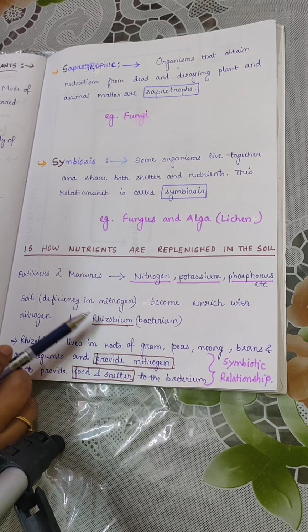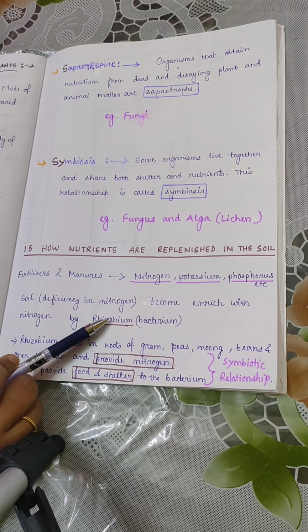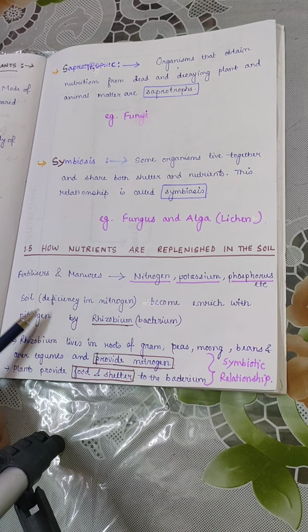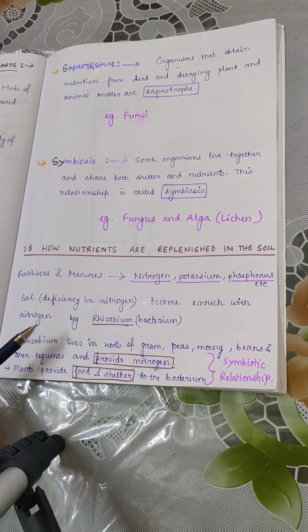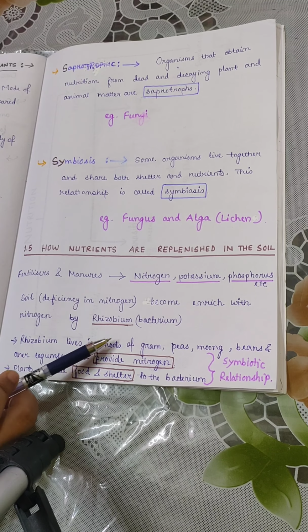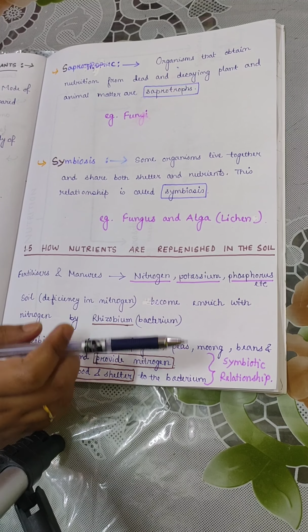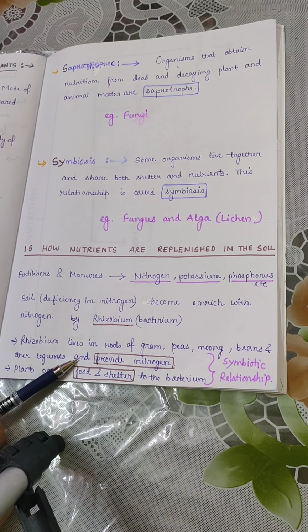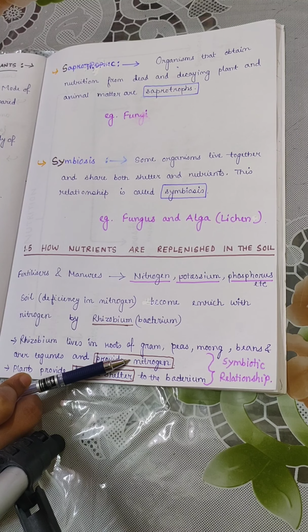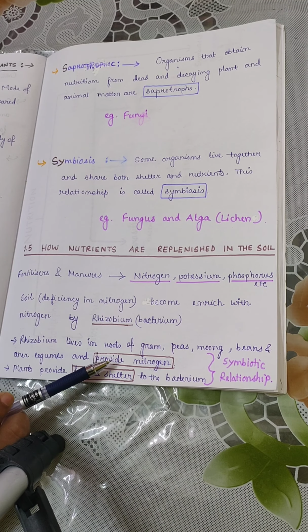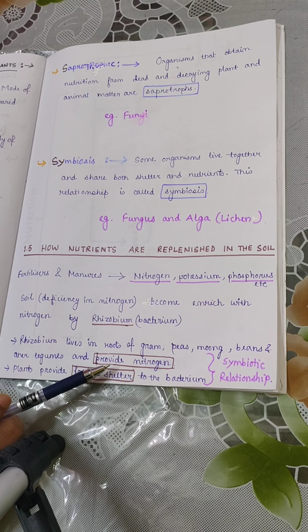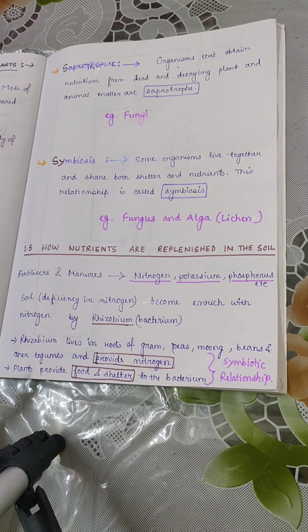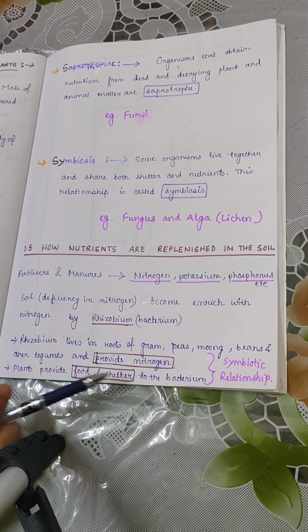So there is a bacterium, Rhizobium, which helps in enriching the soil with nitrogen. Rhizobium lives in the roots of gram, peas, mung, beans and other legumes and provides nitrogen to the plant by converting gaseous nitrogen into a usable form of nitrogen, and in return plants provide food and shelter to the bacterium.